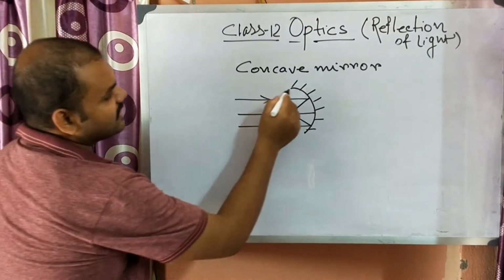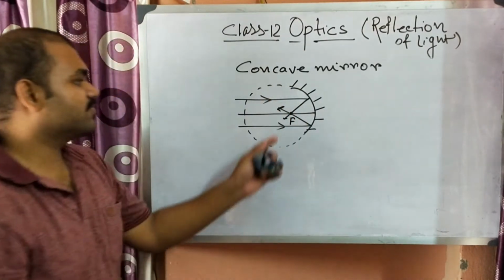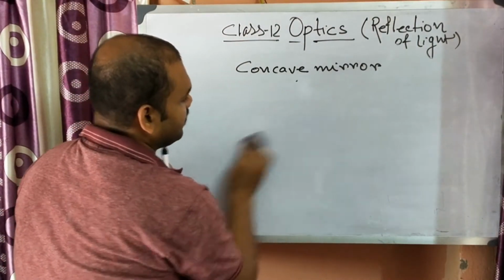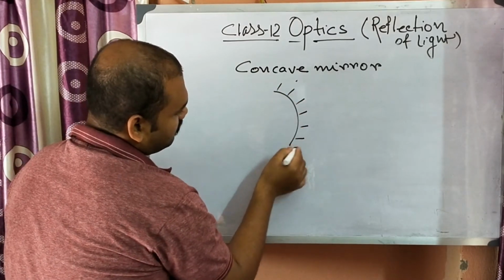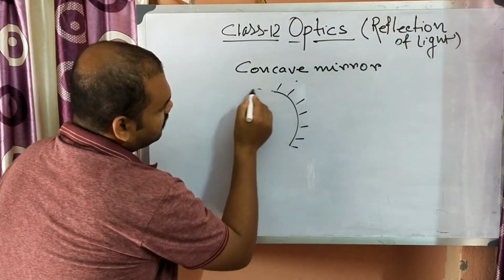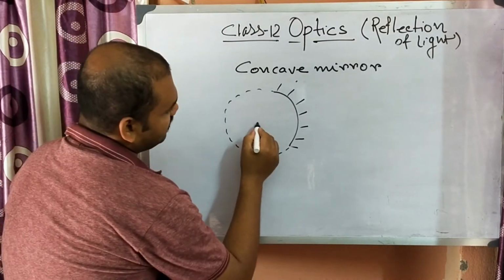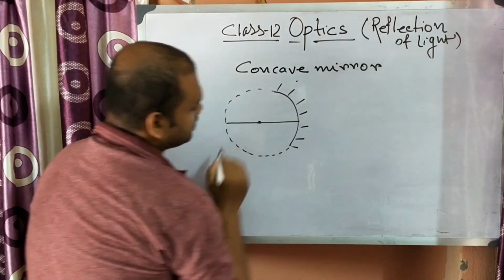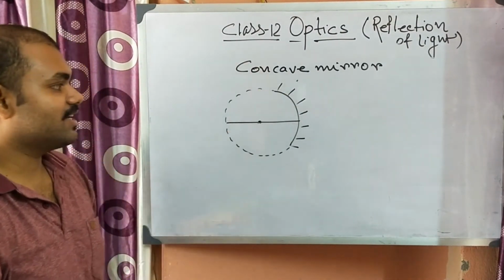Okay, now what is center of curvature? Center of curvature is the center of the sphere. Suppose this is the mirror. The mirror is a part of a particular sphere, and the center of that sphere is known as the center of curvature.